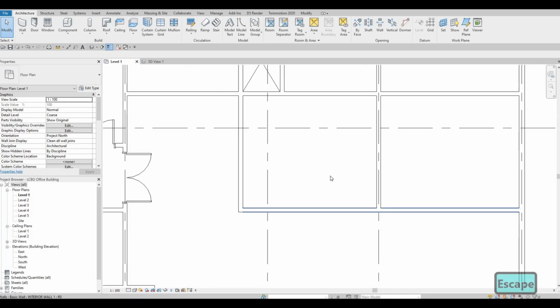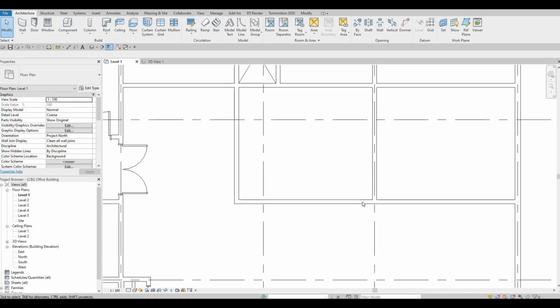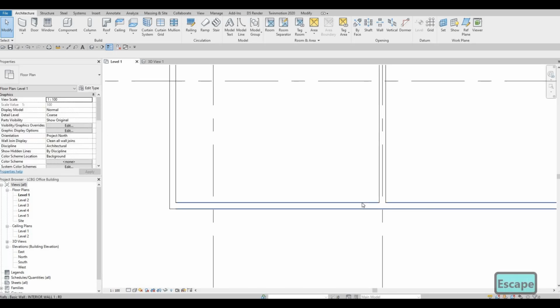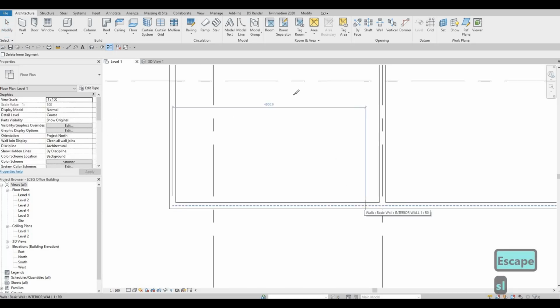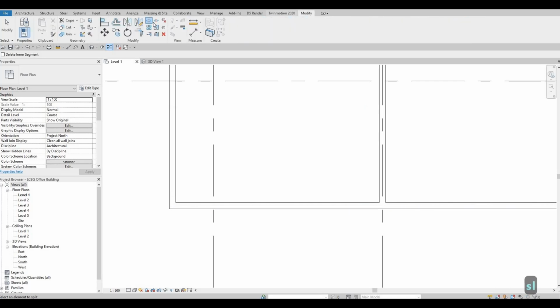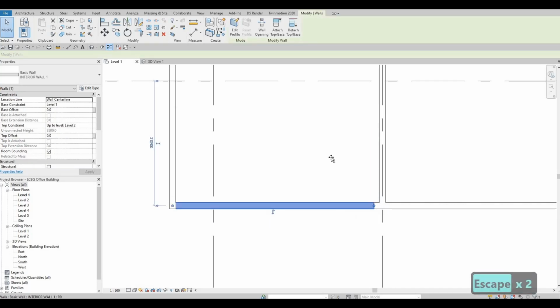So in order for us to just move this there, we don't need to move this and then add in another. What you can do is type in SL. That is under modify. This is split element. So just split it here for now.